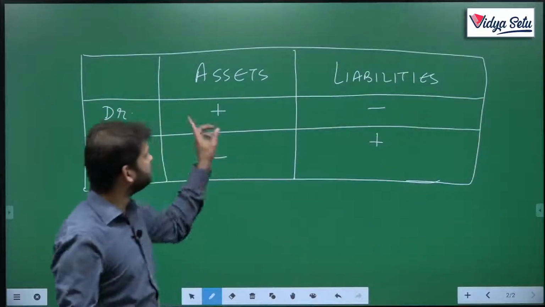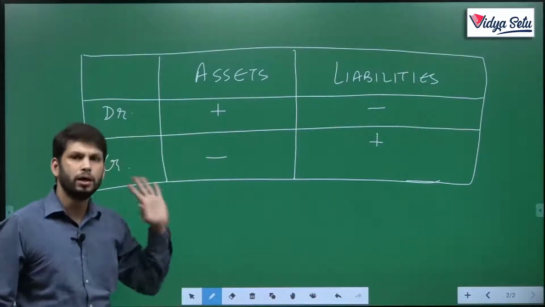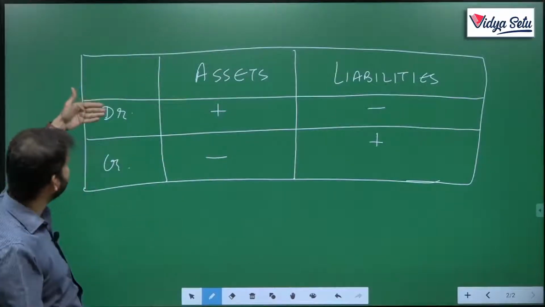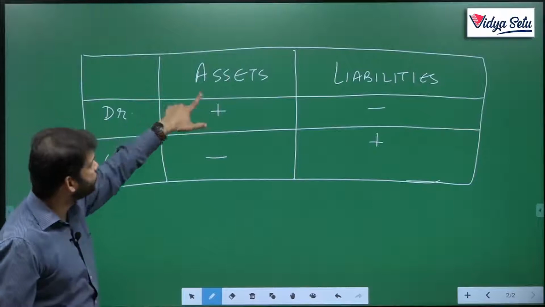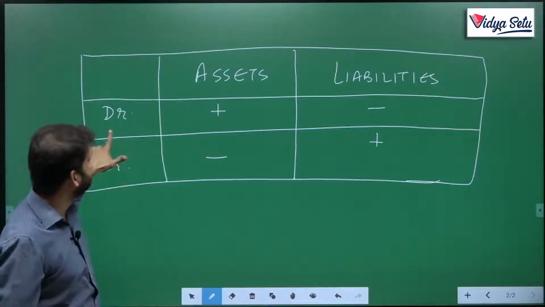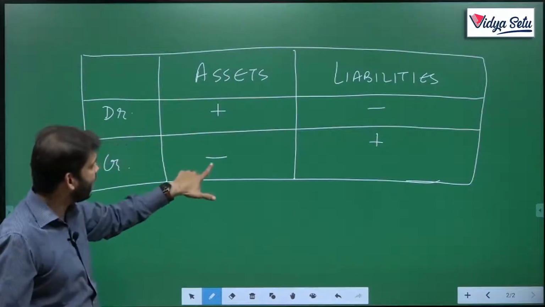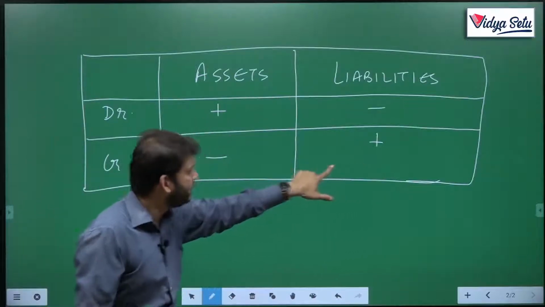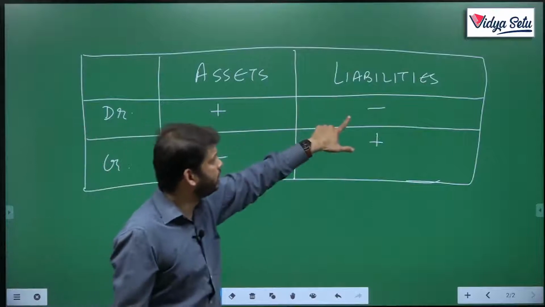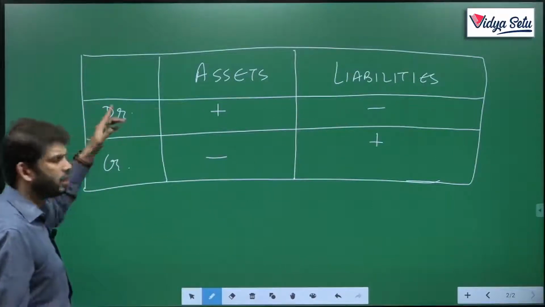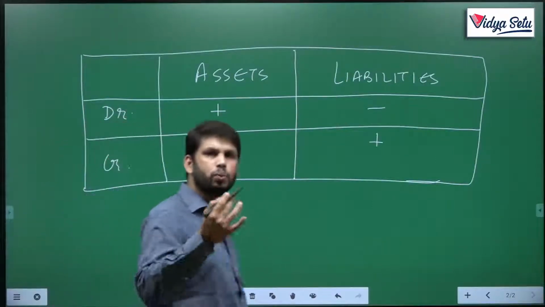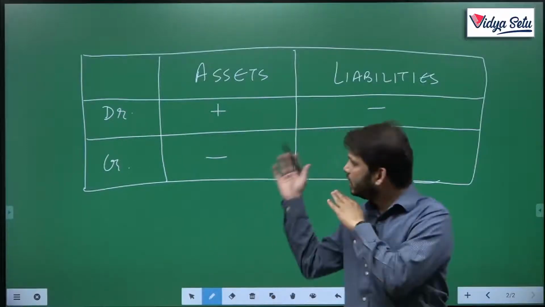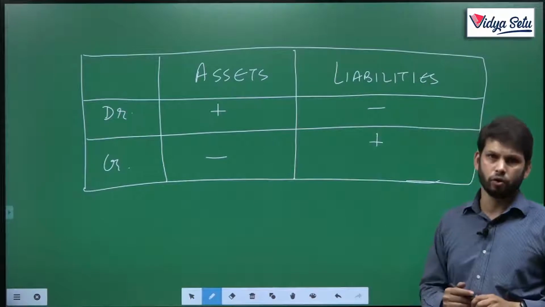Guys, plus minus minus plus, you just need to remember this. We will write down assets and liabilities, and first debit and then credit. If we want to increase assets, debit it. If we want to decrease assets, credit it. If we want to increase liability, credit it. If we want to decrease liability, debit it. I guess most of you learned this in 11th standard accounting. If you don't know this, that is the reason I wrote it for you.